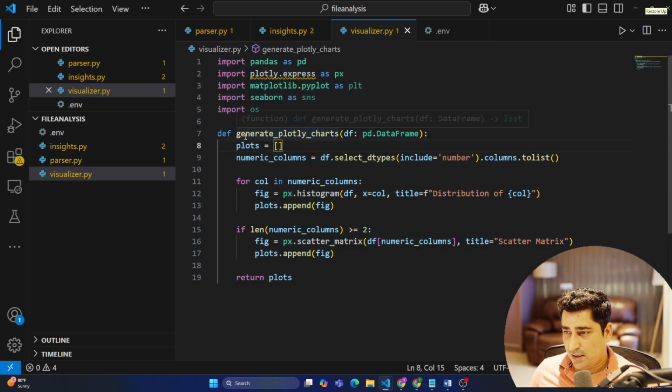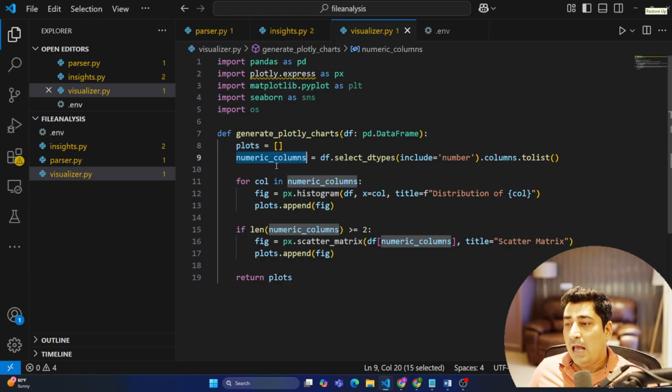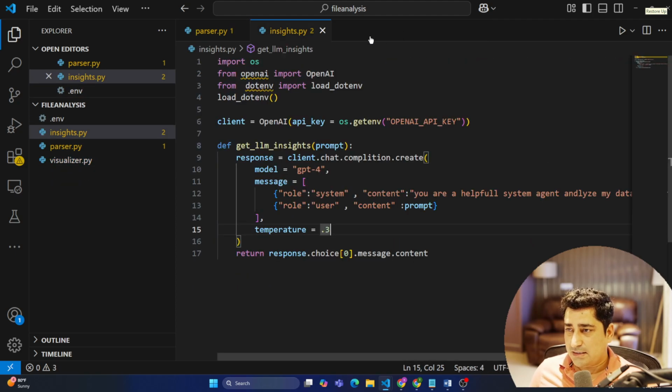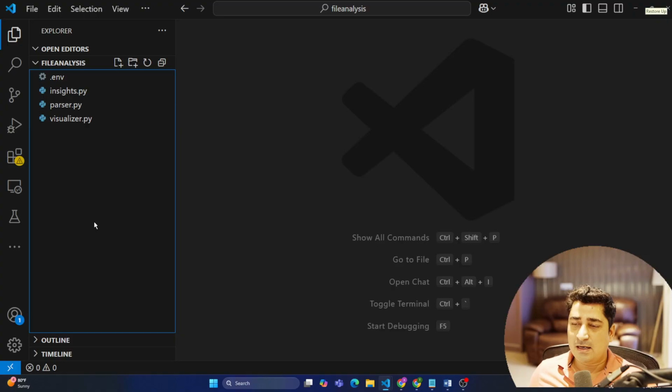As you can see over here, generate a Plotly chart. It is going to take a data frame, if data is available in the form of a data frame, and select a data type over here, so that it will be able to find the numeric columns. If there is a numeric column, I'm just calling a histogram over here, just try to plot it. And if the length of numeric columns is more than 2, in that case just try to plot the scatter matrices. So it's a very simple visualizer file which I have written over here. Nothing much, nothing fancy.